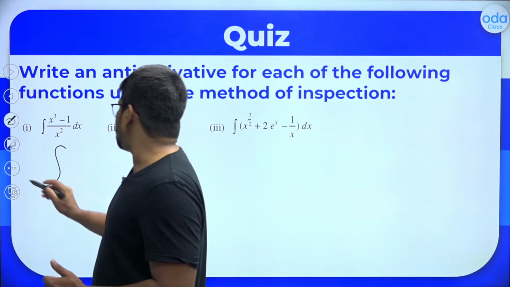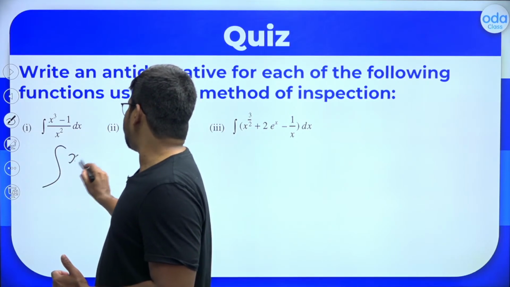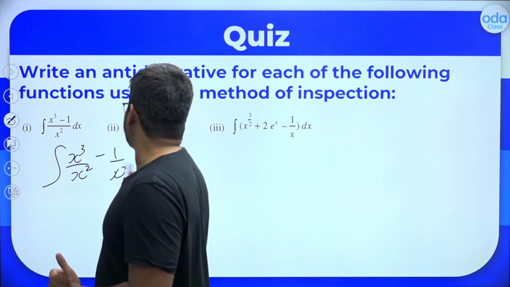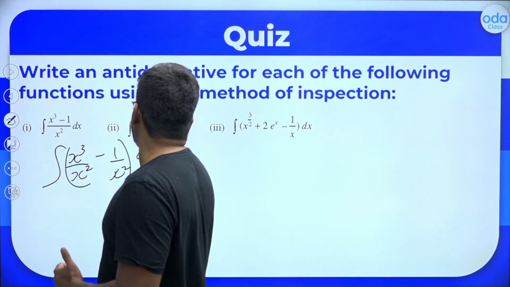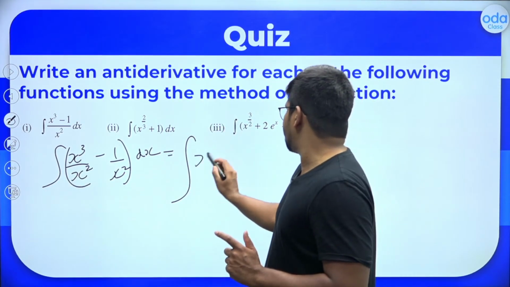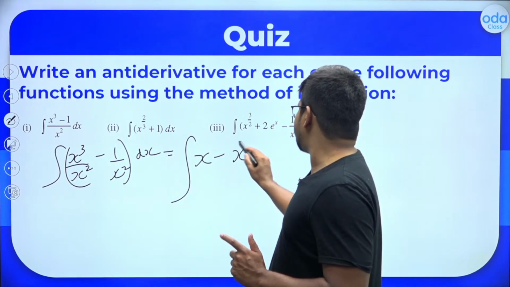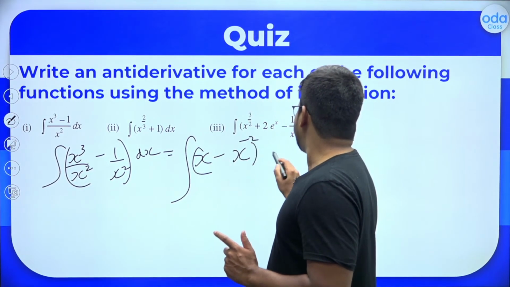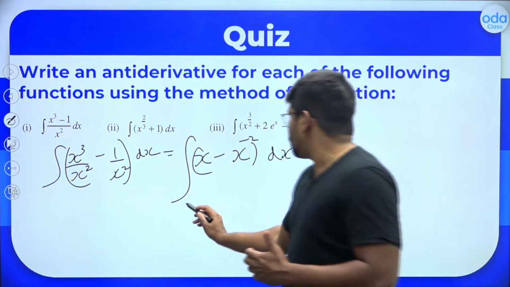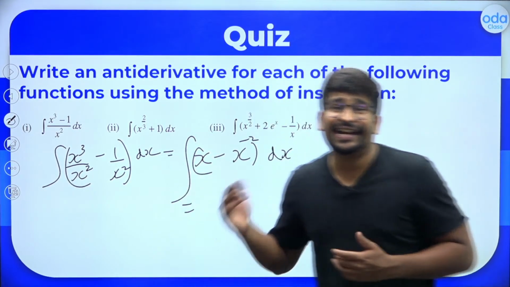You can write (x cube minus 1) by x square as x cube by x square minus 1 by x square dx. So that is equal to the integral of x cube by x square, which is x, minus 1 by x square, which is x raised to minus 2, dx. You can write it like this because 1 by x square is x raised to minus 2. Now let's start integrating each term.